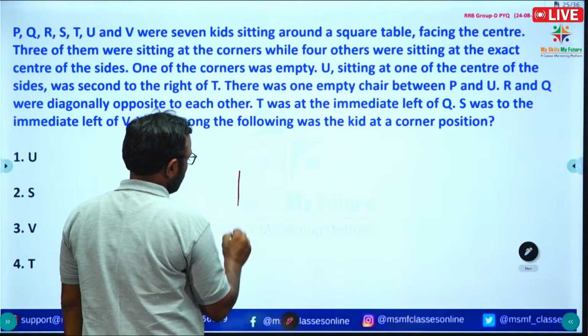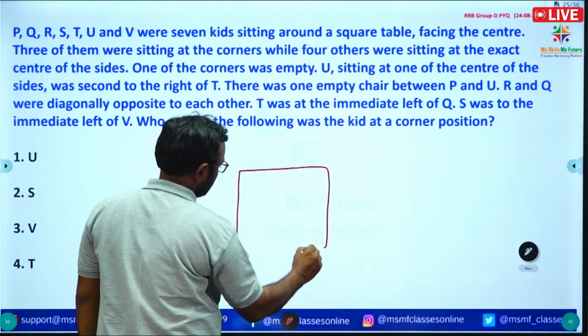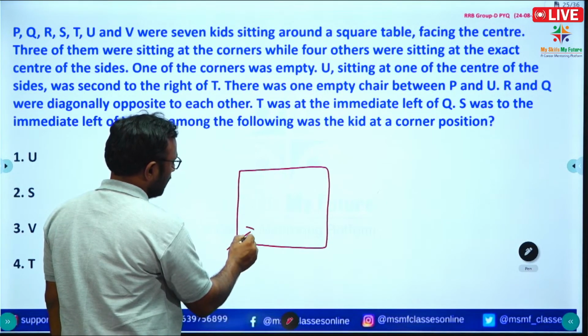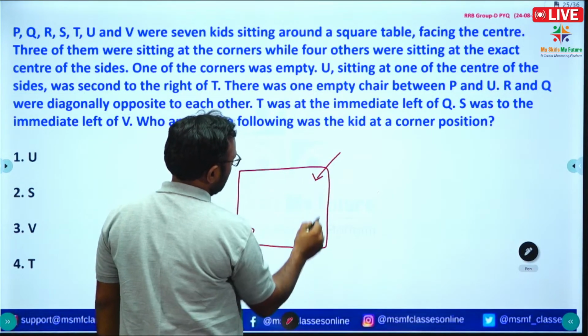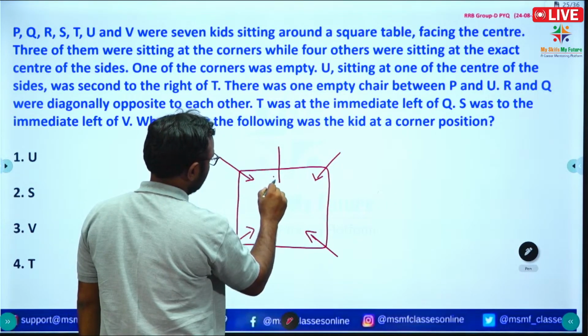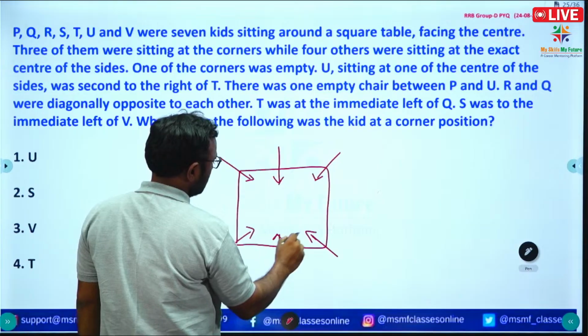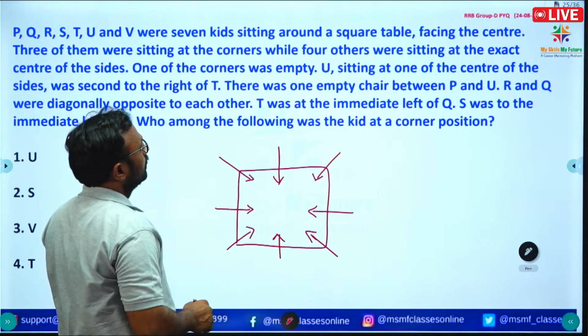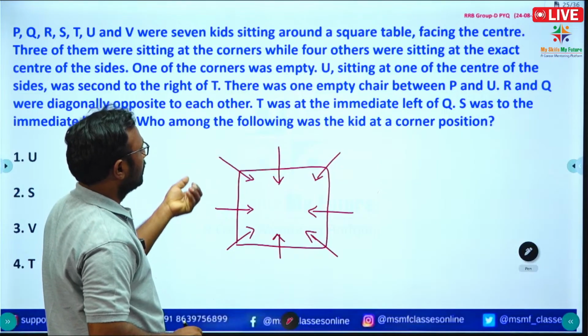Okay, so I am taking it like this. They are sitting at a square table, so all are facing the center. Okay, in that, one corner is empty.